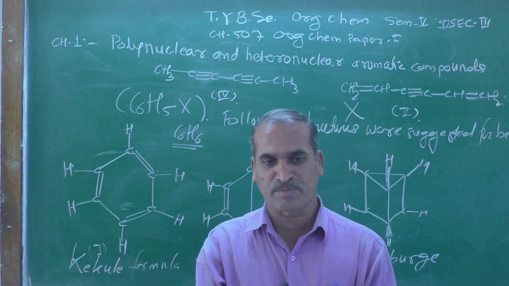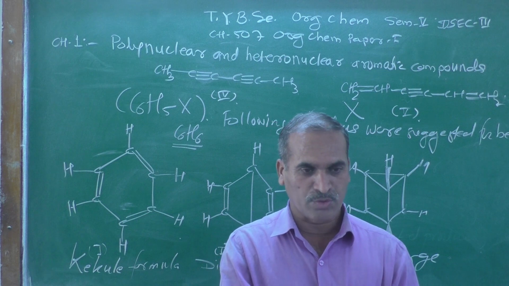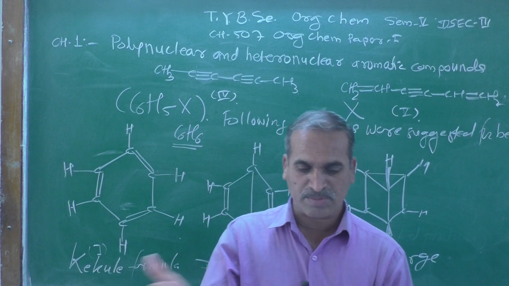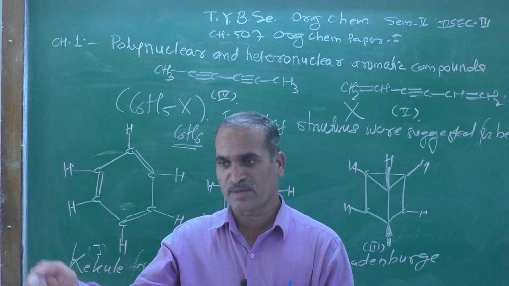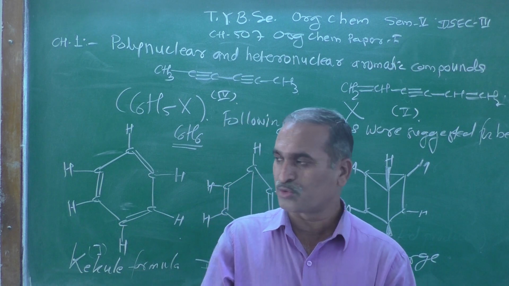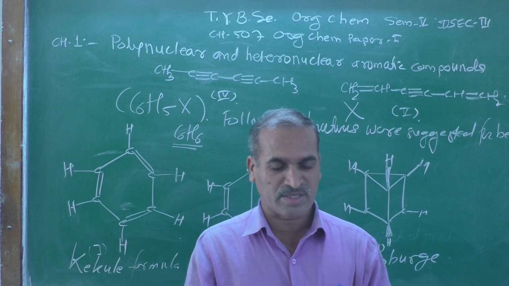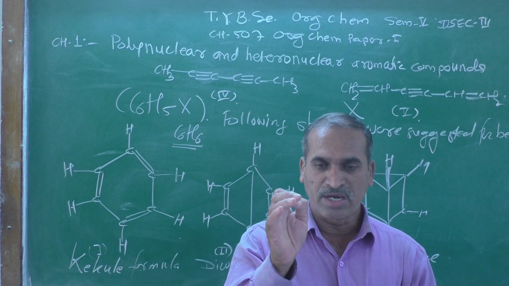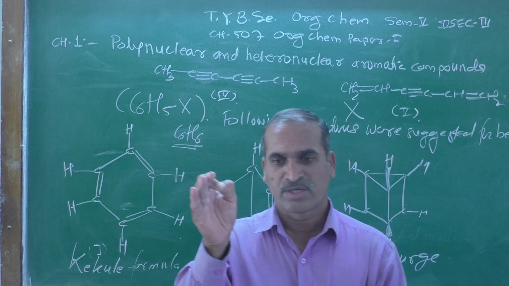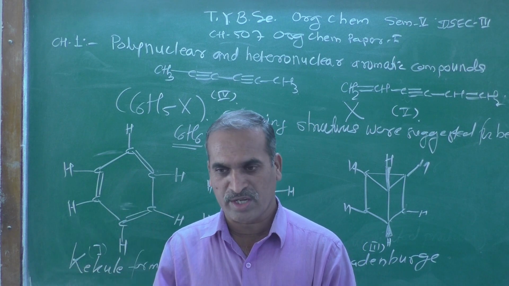There is a replacement or exchange of a group, and as far as benzene is concerned, it readily undergoes electrophilic substitution reaction.